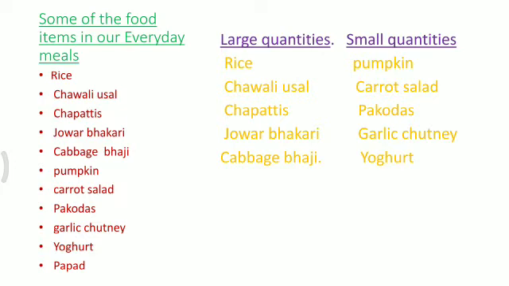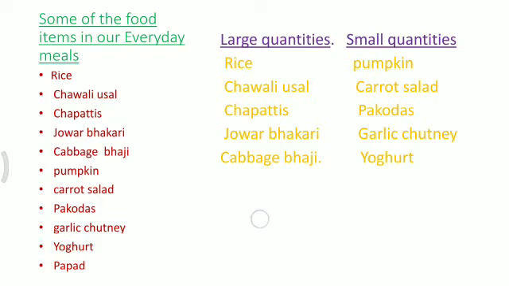The food items which are eaten in large quantities are served with a large spoon, for example rice, chavli usil, chapatis, jawar bhakri, cabbage bhaji. The food items eaten in small quantities are served with a small spoon, that is pumpkin, carrot salad, pakoras, garlic chutney, yogurt.